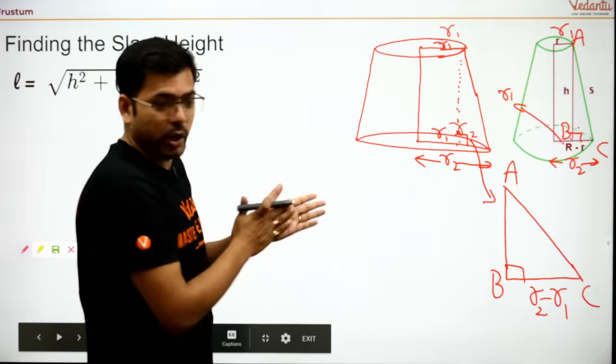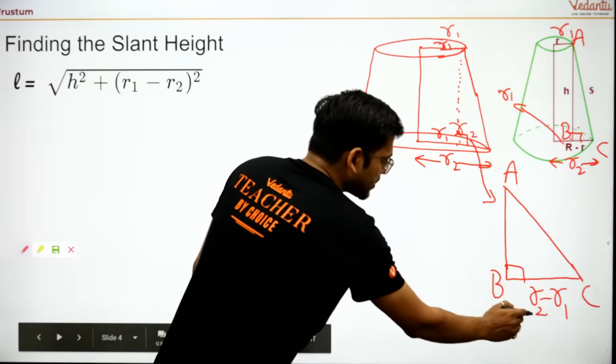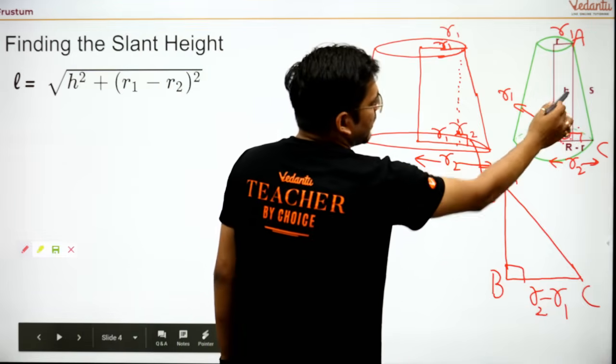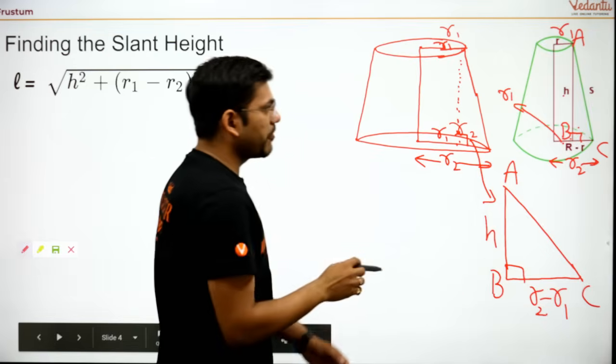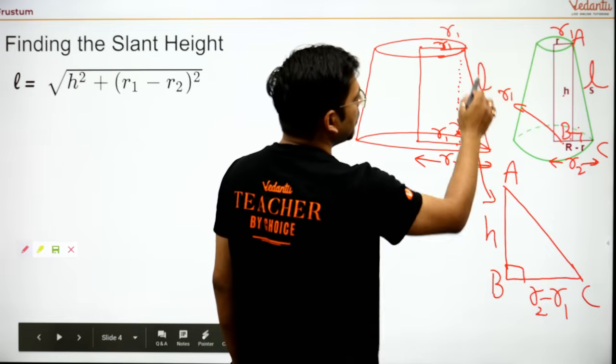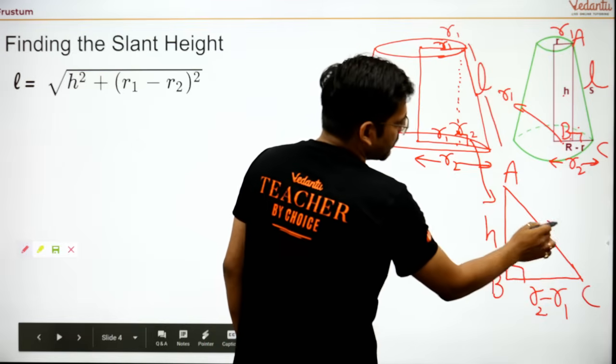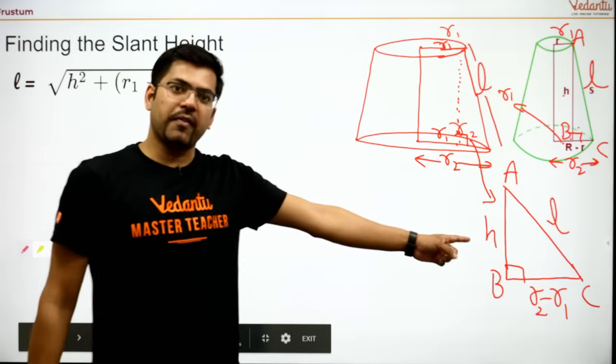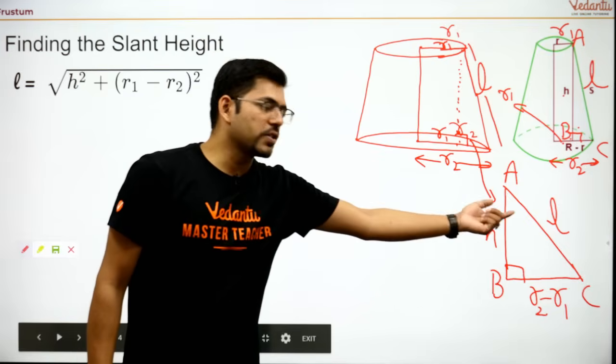So now come, let's join us. Now this is R2 minus R1 and this was height, isn't it? So it is height. Now you can very well know that this used to be the lateral slant height. This is the slant height. So here this will be the slant height. Now I guess you are very much able to understand how this formula came.